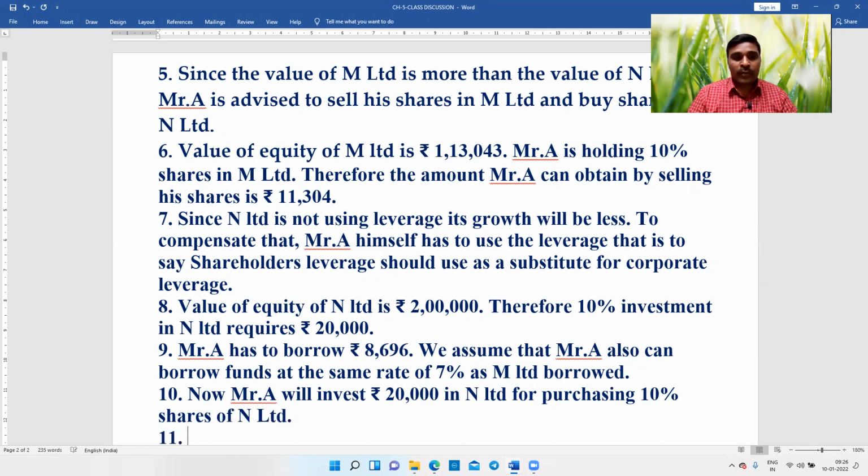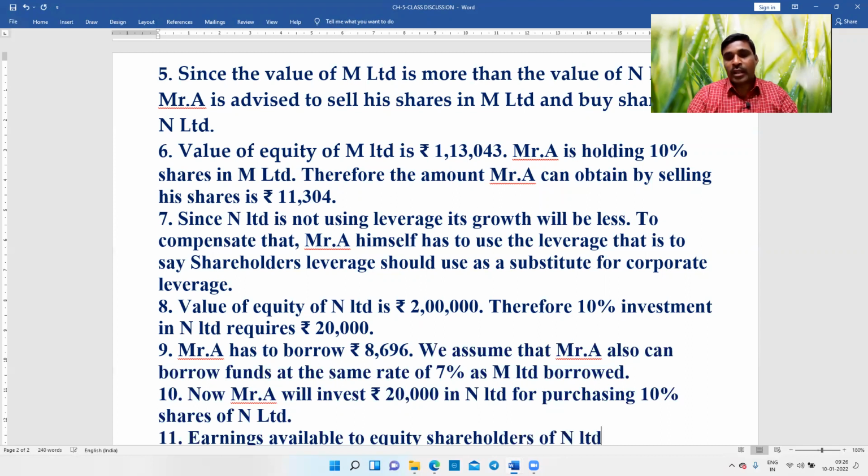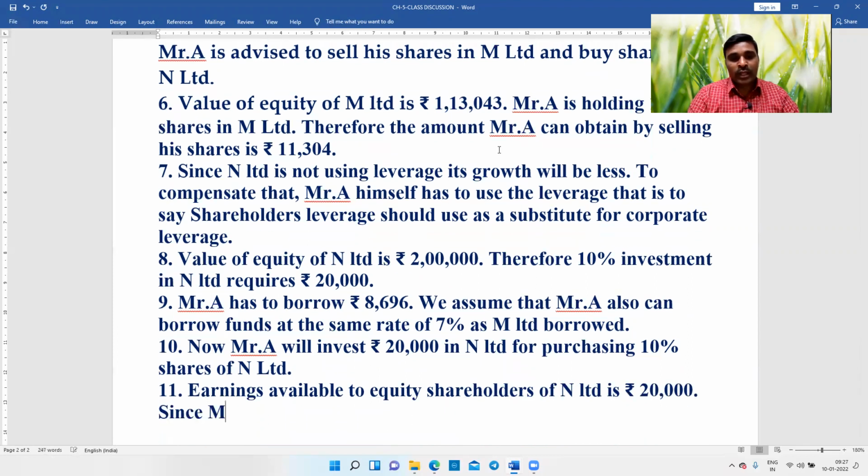In N Limited, earnings available to equity shareholders of N Limited is rupees 20,000. So since Mr. A is holding 10%, earnings to Mr. A will be rupees 2,000.